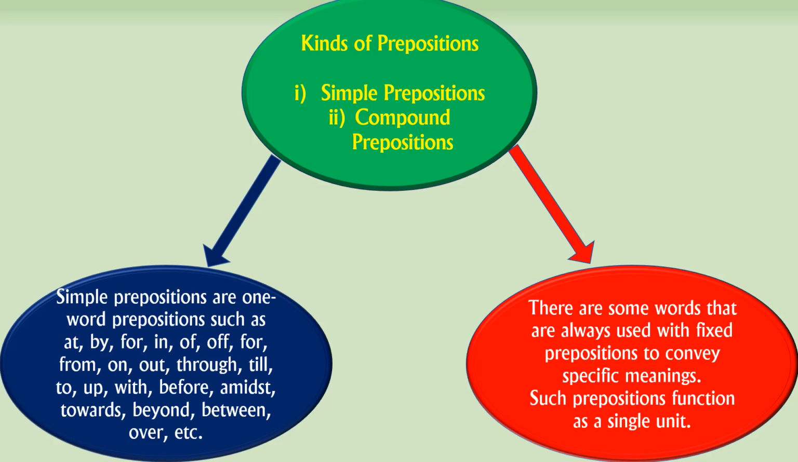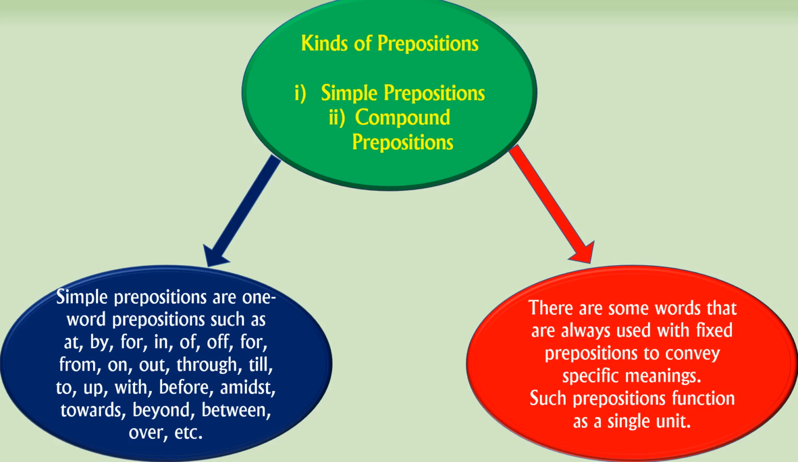So you have to learn about kinds of prepositions. The first one, simple prepositions, and the second one, compound prepositions. So simple prepositions are one word prepositions, which have only one word. Compound prepositions have more than one word. So that is called compound prepositions, right?